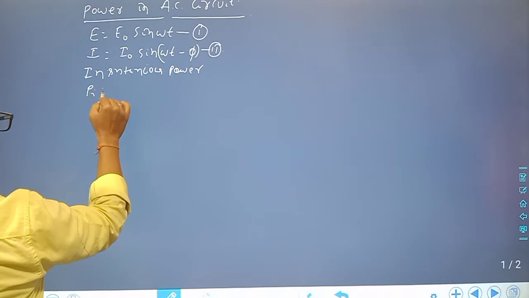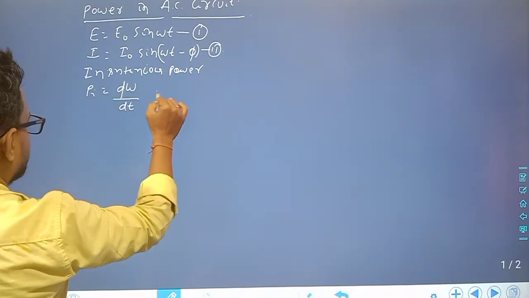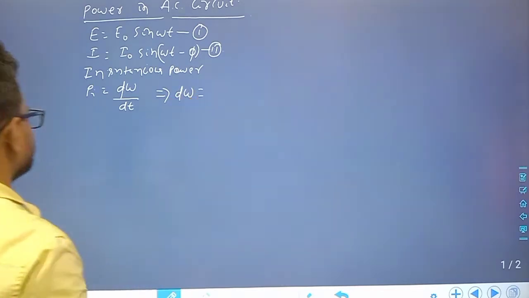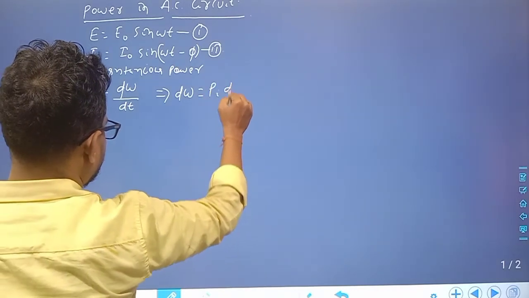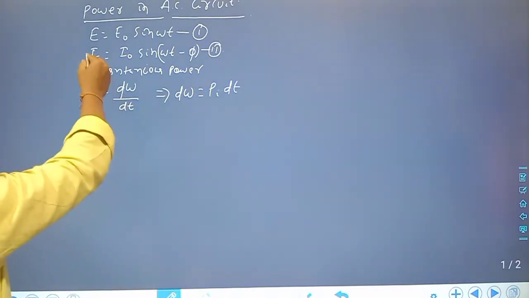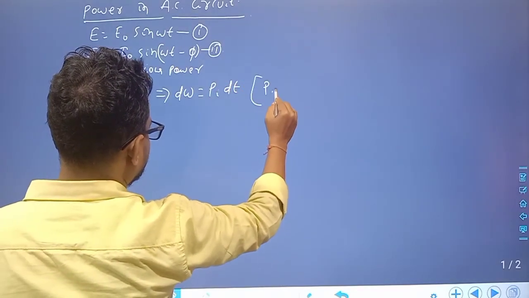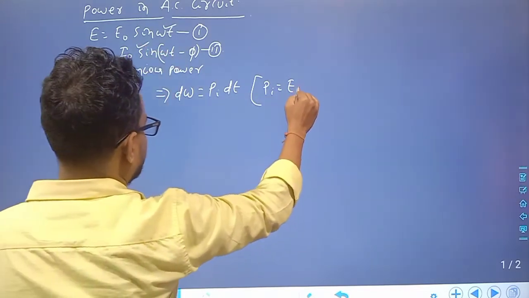So instantaneous power Pi is equal to dW by dt, or dW is equal to Pi into dt, where Pi is equal to E into I: instantaneous power is equal to instantaneous EMF into instantaneous current.